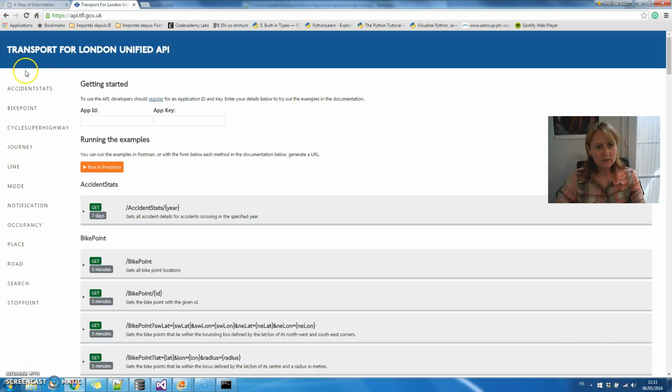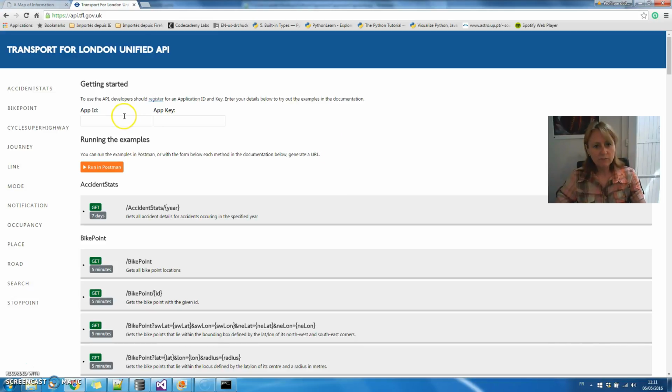So my data source was the Transport for London Unified API, which gives lots of information about transport in London, including accident statistics. I wanted to look at bicycle accident statistics. I thought that the most accidents would probably happen in the City of London, and I wanted to check that out.